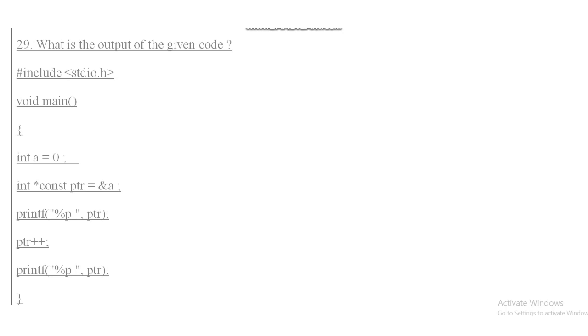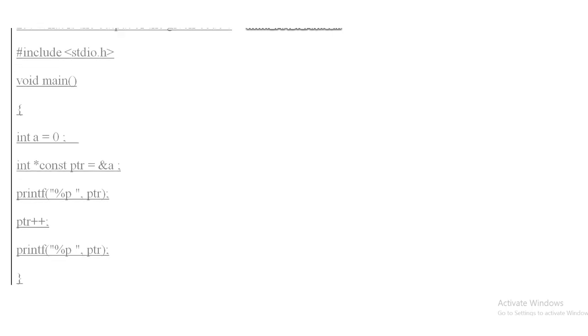Question number 29. What is the output of the given code? In void main, that is the main function, A is declared equal to 0, then an integer constant pointer is declared, and the address of the variable A is passed, then the value of the pointer is printed and the pointer variable is incremented, and again the pointer variable is printed.